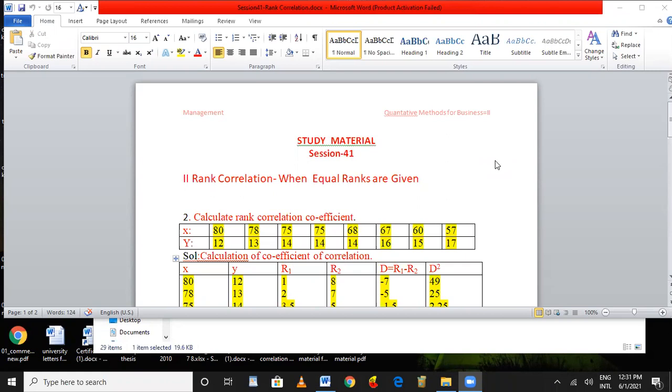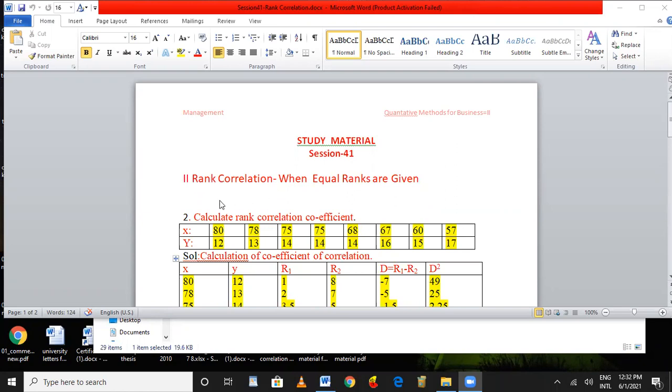Spearman rank correlation. Correlation means determining or finding the relationship between two or more series. Usually, two series are taken and we compare the relationship between them. When there is a plus sign, it is called positive correlation; they move in the same direction. If they get a minus sign, they are in the opposite direction.